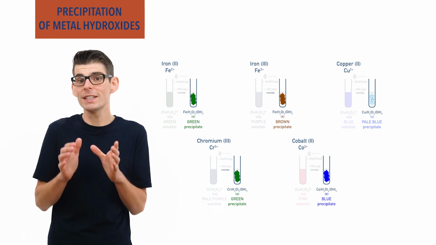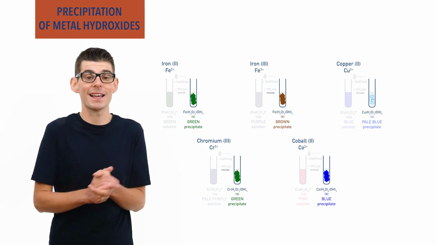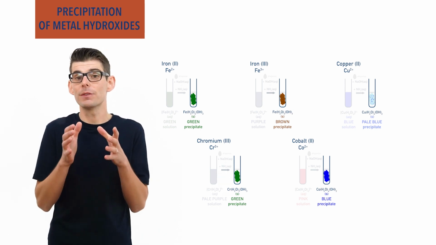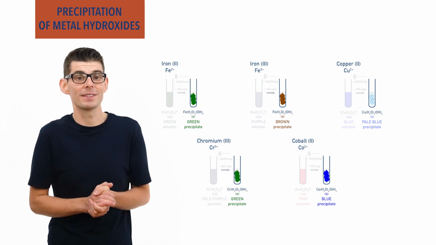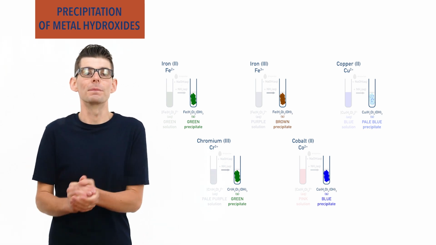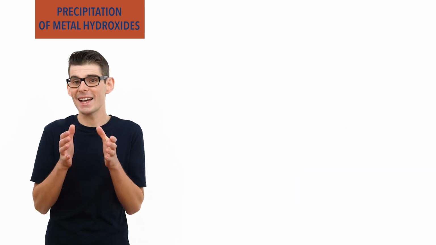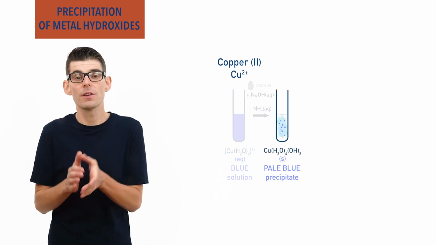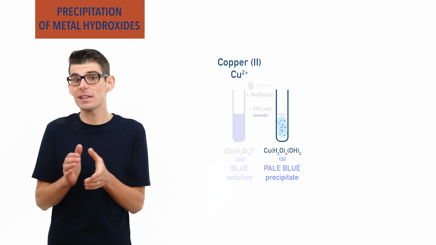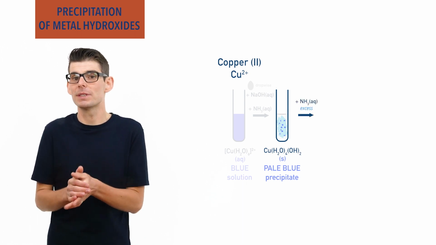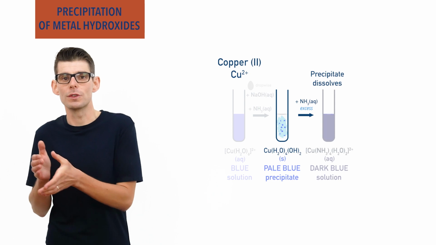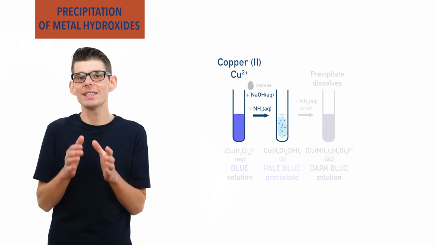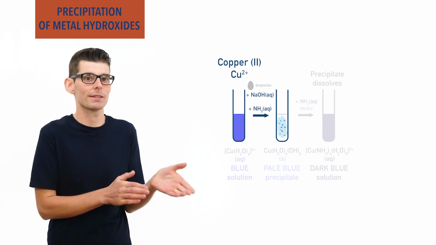Some precipitates redissolve when excess sodium hydroxide is added, and some precipitates redissolve when excess ammonia is added, enabling further identification of the transition metal ion present. For example, when sodium hydroxide or ammonia is added dropwise to aqueous copper-2 ions, a light blue precipitate is formed from a blue solution. If excess ammonia is added, then the light blue precipitate redissolves and a deep blue solution is formed. The original precipitation formation occurs due to the acidic nature of transition metal aqua complex ions.